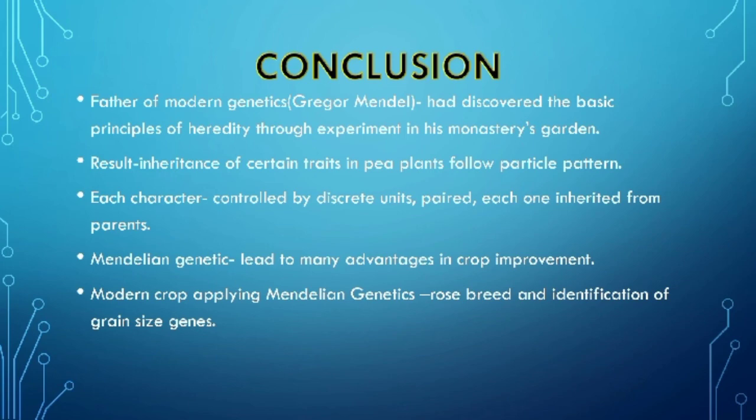Furthermore, Mendelian genetics has led to many advantages in crop improvement, such as increased crop yields, reduced costs for food or drug production, pesticide reduction, and enhanced nutrient composition and food quality. Resistance to pests and disease, greater food security, and medical benefit to the world's growing population. Examples of modern crops applying Mendelian genetics are rose breeding and identification of grain size genes.